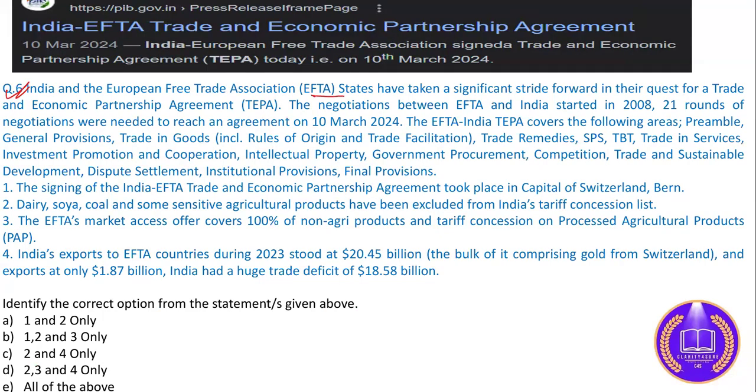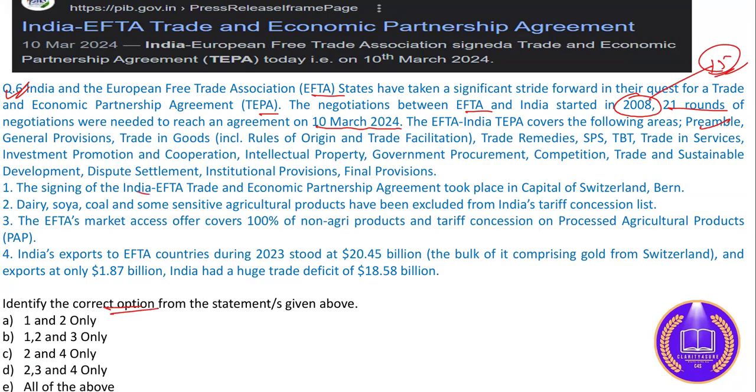One more question on this TEPA agreement, about its features. The EFTA states have made a significant stride forward in their quest to trade, and the negotiation between EFTA and India started in 2018. After 15 years of negotiation, this agreement has actually been signed. There were 21 rounds of negotiation, and on 10th of March it was signed. TEPA covers the following areas: the preamble, general provisions, everything you can read out. So you have to identify the correct option.